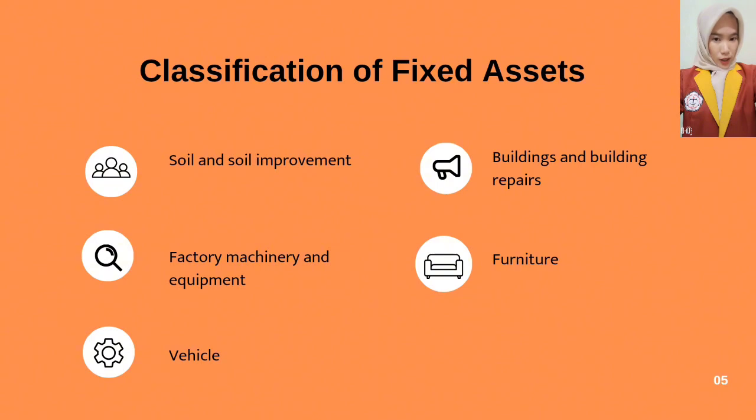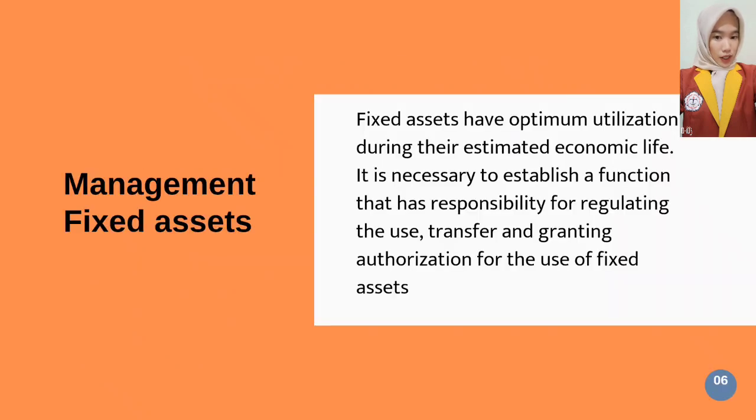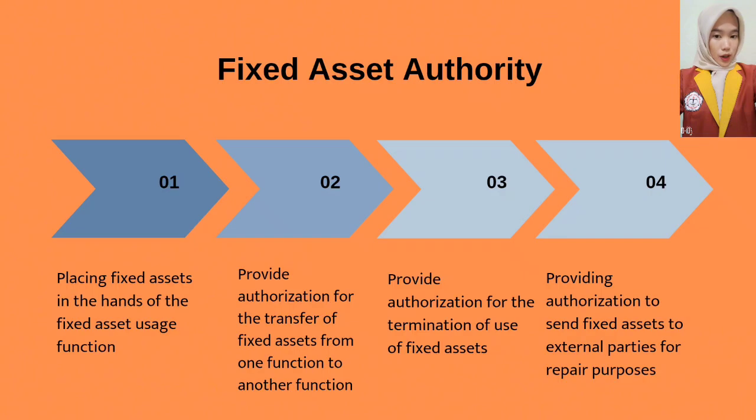Classification of fixed assets. Land and land improvement, factory machinery and equipment, vehicles, buildings and building repairs, furniture. Fixed asset management. Fixed assets must have optimum utilization during their estimated economic life. It is necessary to establish a function that has responsibility for regulating the use, transfer and granting authorization for the use of fixed assets.